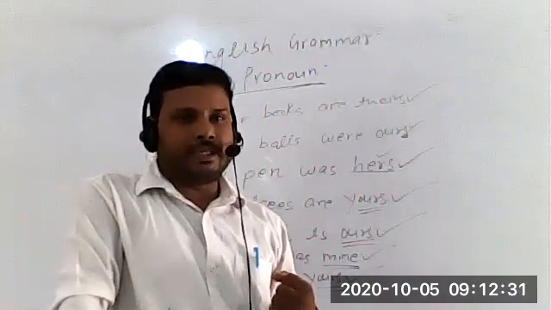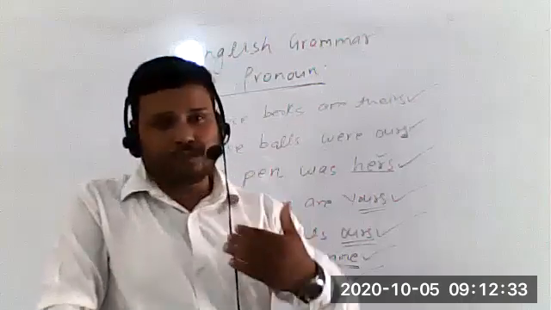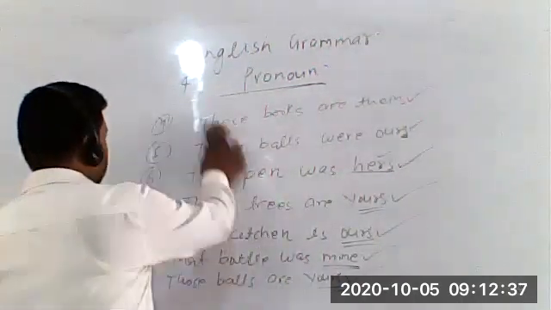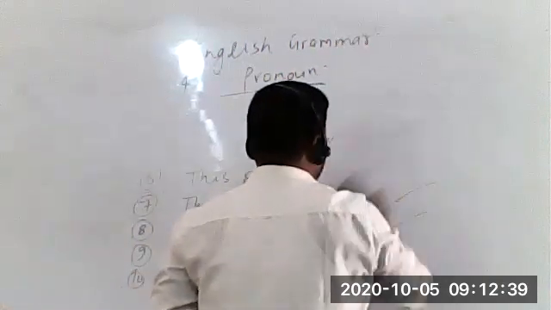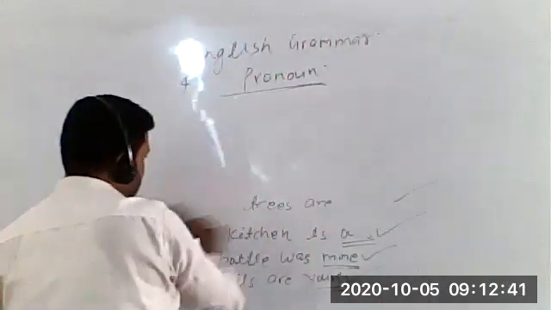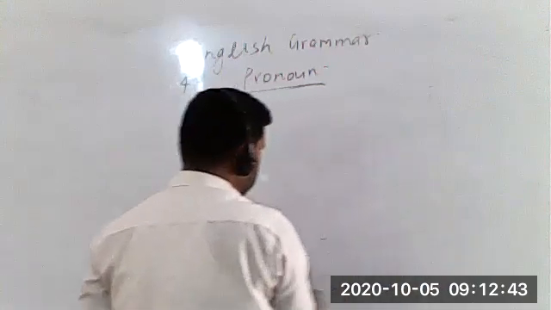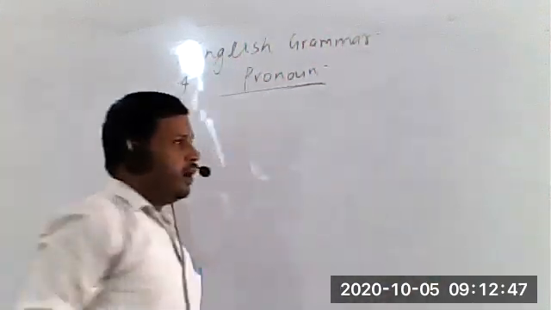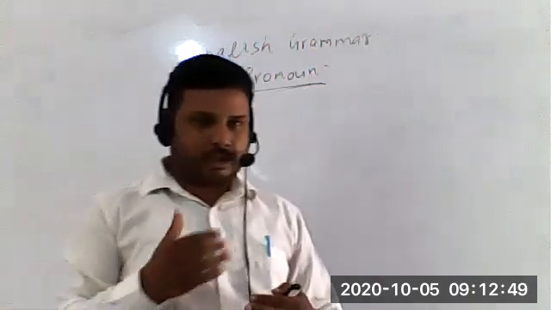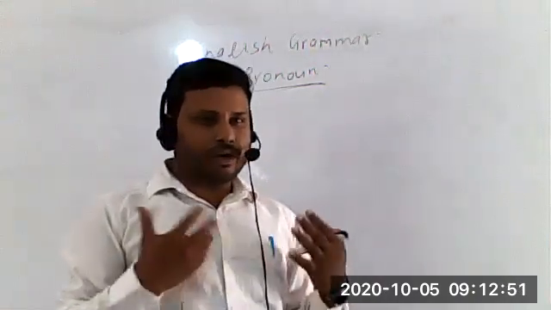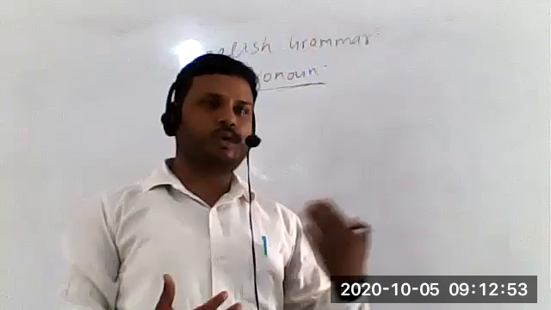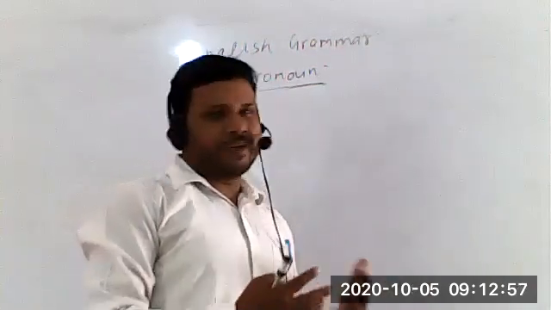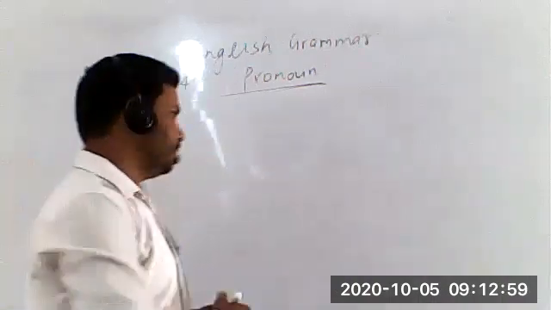Like if I say some of the students are going, I am using the word some. But when I say some, it's not showing who the students are, what their names are. We are just giving a rough idea that some of the students are going.